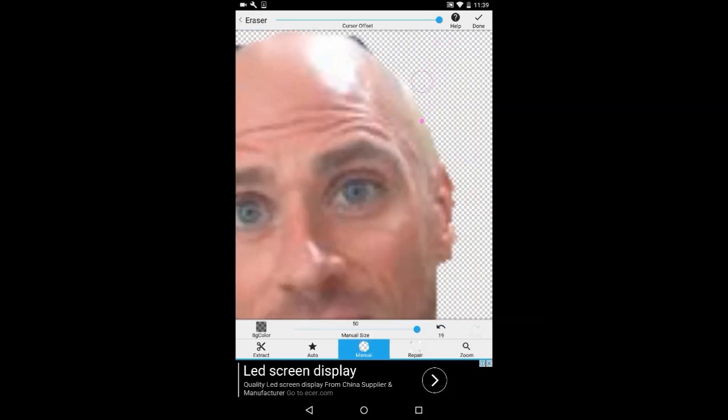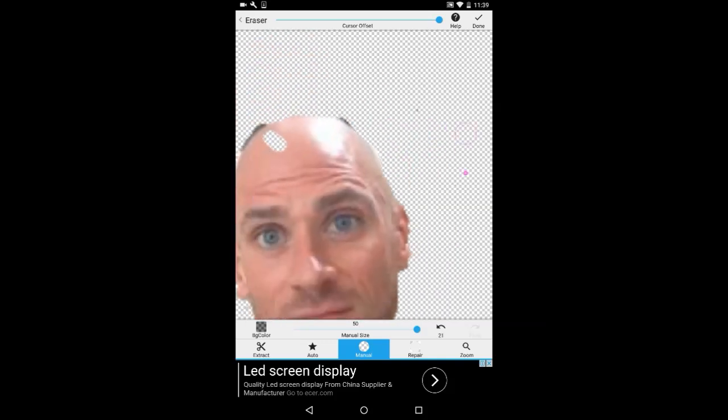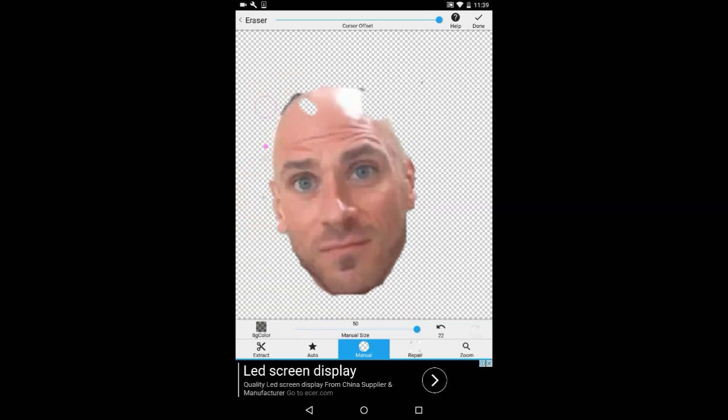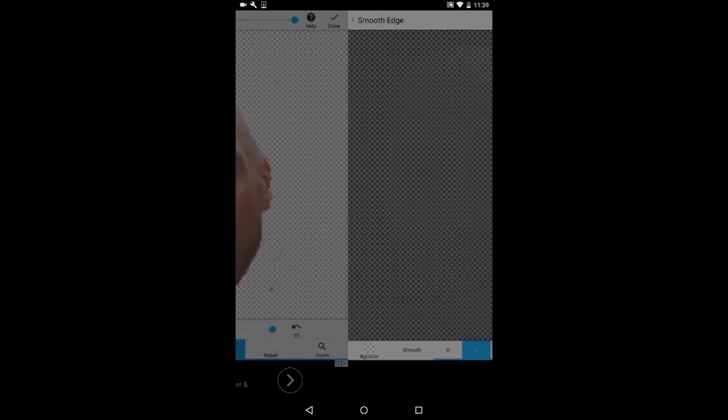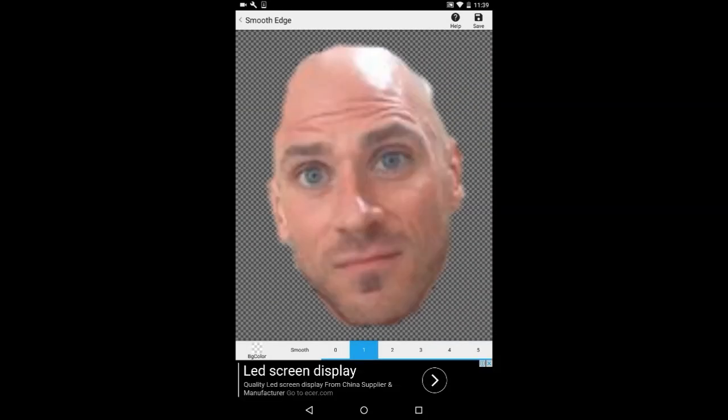The longer you take, the better the extraction is going to be. After you're satisfied, click done on the right hand corner. Now smooth the edges. Now save.